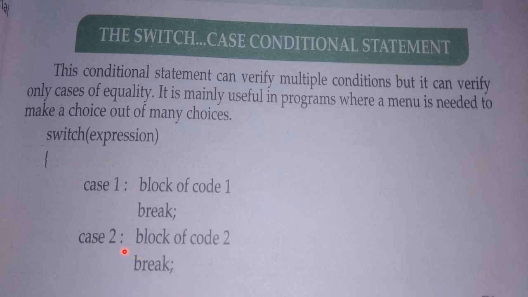If case 2 is true, then block of code 2 will execute. And you can see here that after each case we have to give a break statement. Why we are giving that, we will discuss now.